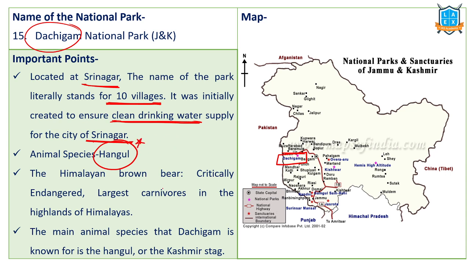We also call it the Kashmir stag. It is the state animal, or official animal, of Jammu and Kashmir, earlier a state, now a Union Territory. There are other species too, like the Himalayan brown bear, which is a critically endangered species. This is the largest carnivorous animal in the highlands of the Himalayas. Himalayan brown bear and Hangul, also called Kashmir stag, are located in Dachigam National Park, which is part of Jammu and Kashmir.